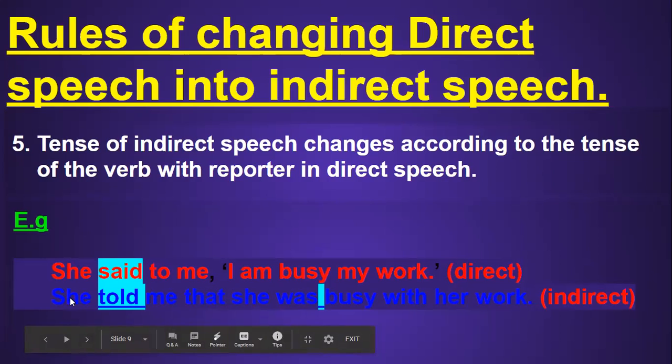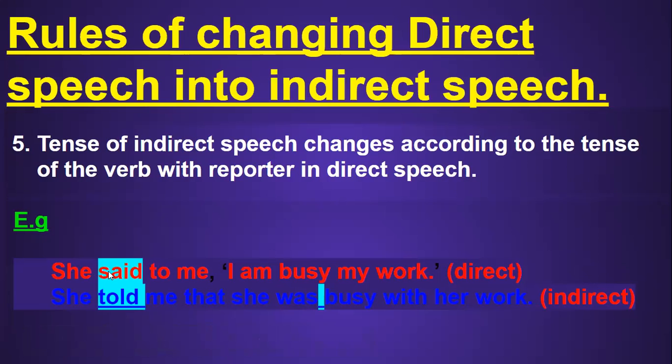we will first check what is the tense of the verb with the reporter. You can see that "she said" is in past tense, so we will change the tense of all the verbs in the indirect sentence into past tense. You can see said has been changed into told, a suitable verb, and its tense is past. And am in the direct sentence is also changed into was. So you can very well understand that we have changed the tense of the verbs in the indirect sentence according to the tense of the verb in the reporter part, right? So I hope you have understood this rule also.